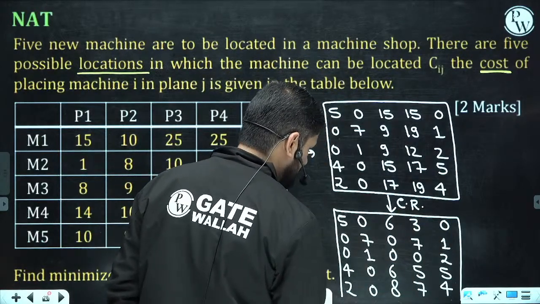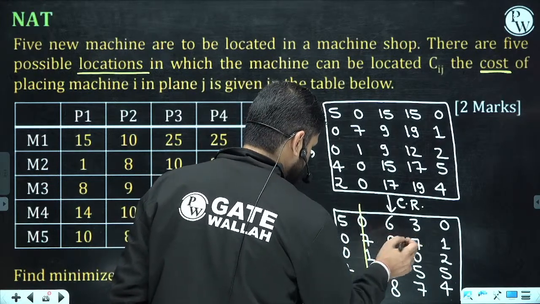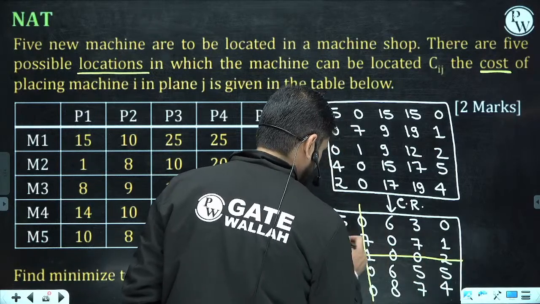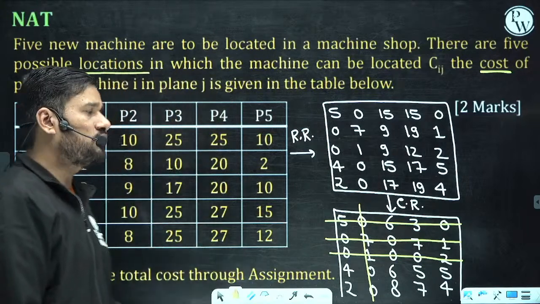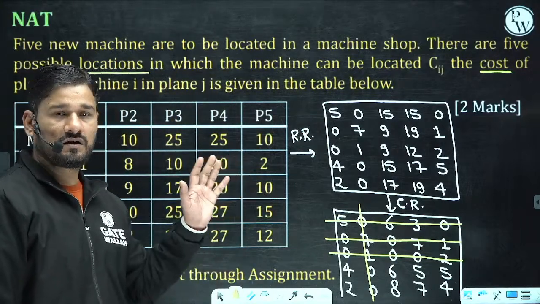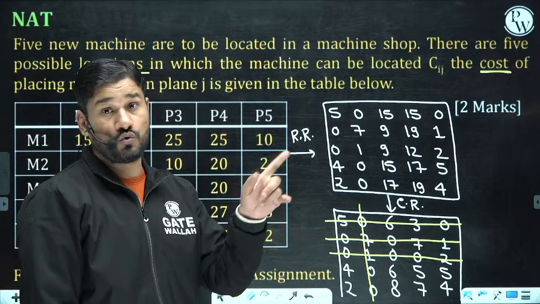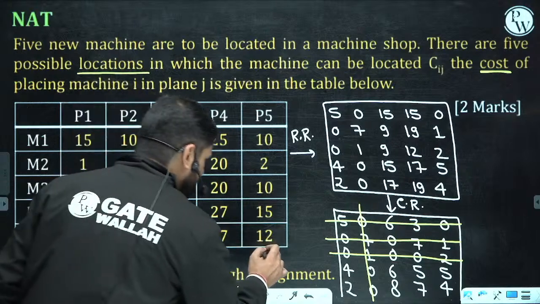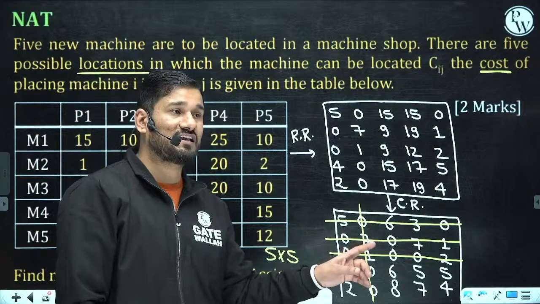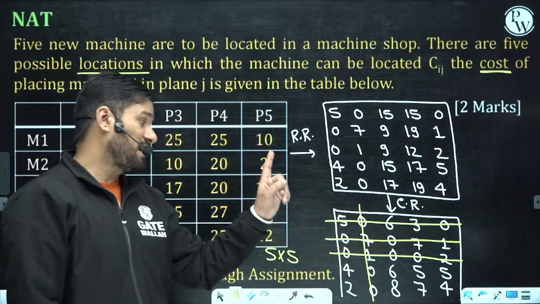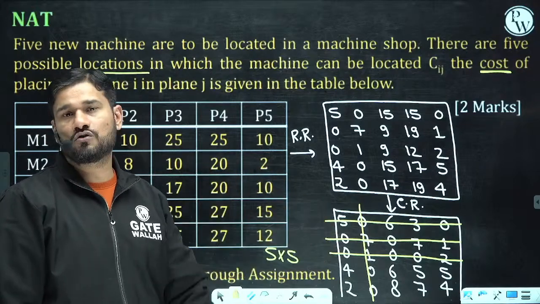I think we can do that in 4 lines. 1, 2, 3 and 4. 4 lines. In 4 lines I can do this part. Clear? So if suppose I can cover, so this is the optimal matrix. No, the order of this matrix is 5 cross 5. So until I am not getting the 5 lines, I can say that this is not the optimal matrix. So minimum number of lines must come out 5, then only I can go for the assignment.